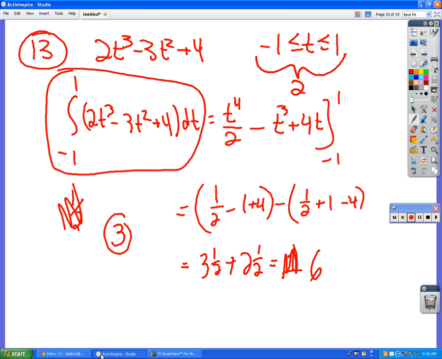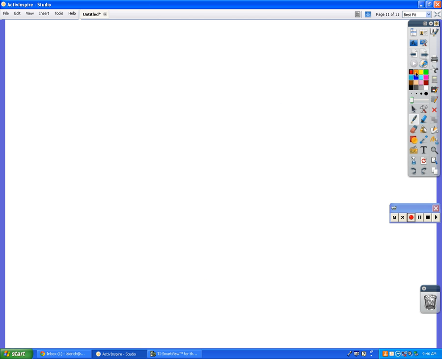And still, okay, we talked about 14 the other day. 14 gives you a little slope field. There you go. So it's kind of follow the little thing there, and it looks like it's starting at about 0, then going up, and then going back down, and then going back up. So find that one first.